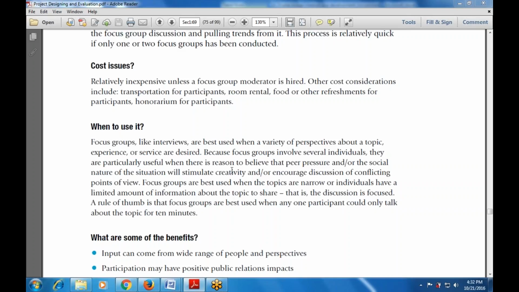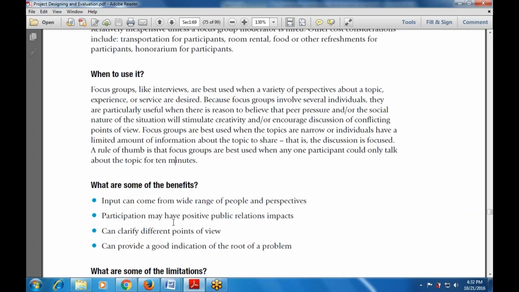So focus groups, like interviews, work with a variety of perspectives and issues about the topic. What are some of the benefits of the focus group? Why are we using focus groups? Inputs can come from a wide range of people. Whenever you use group discussion, there is a lot of information, and a wide range of people and perspectives are involved.